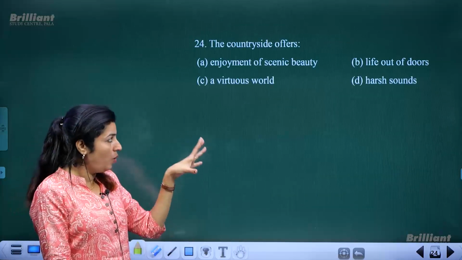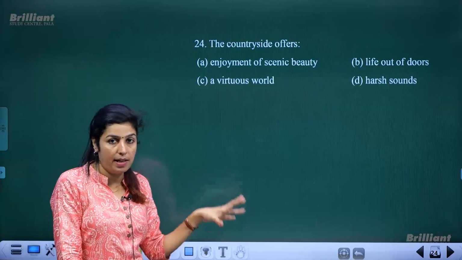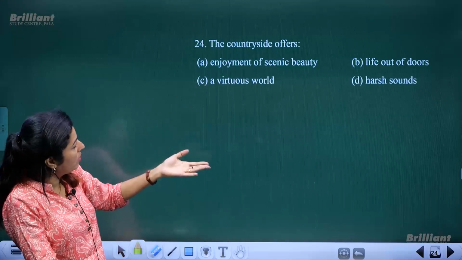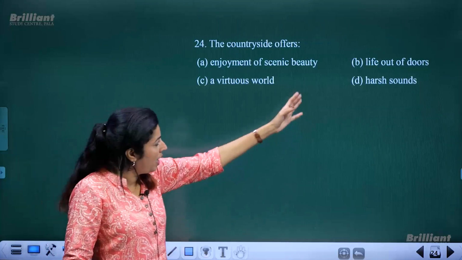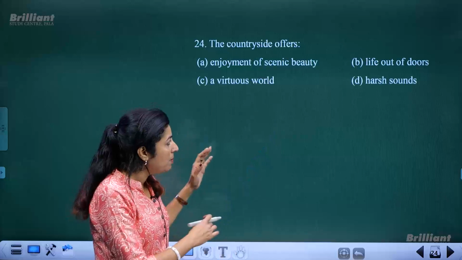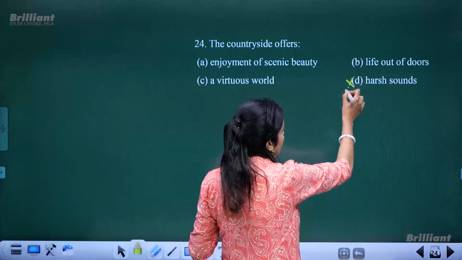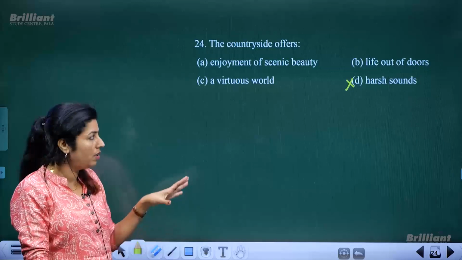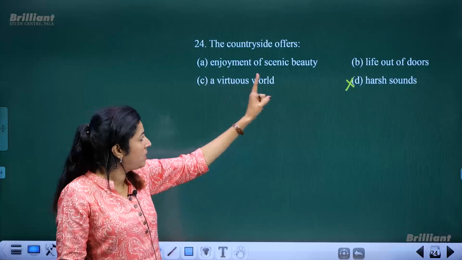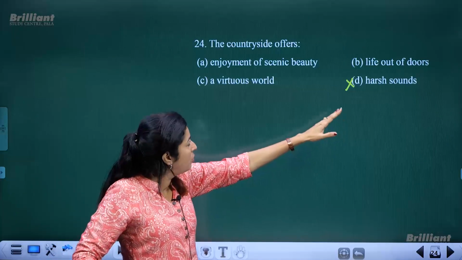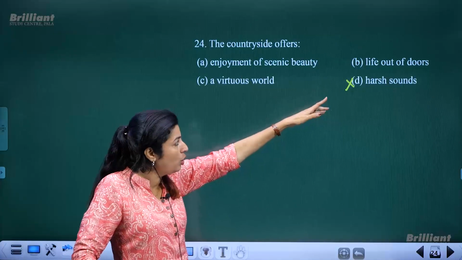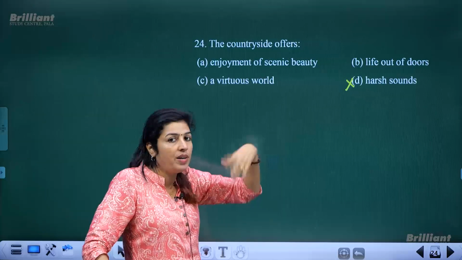Then see, right now we are answering the questions based on the passage. It is not yet over. The countryside offers what? Enjoyment of scenic beauty, life out of doors, a virtuous world, harsh sounds. Out of these options, harsh sounds cannot be taken at all. It's totally cancelled. Then we have three more options. Enjoyment of scenic beauty, life out of doors. So in the countryside, of course, one of the factors is that you may experience life, your life is very lively out of doors.